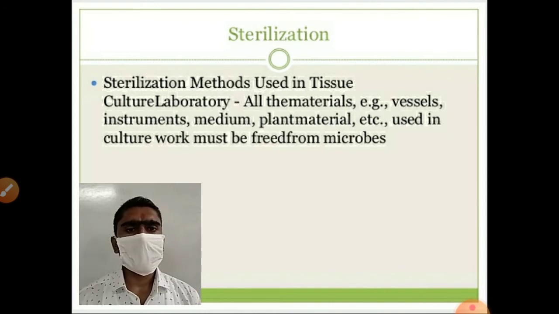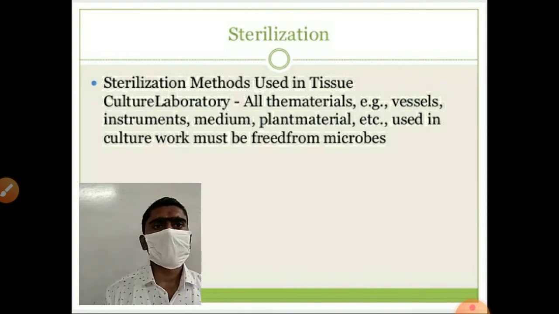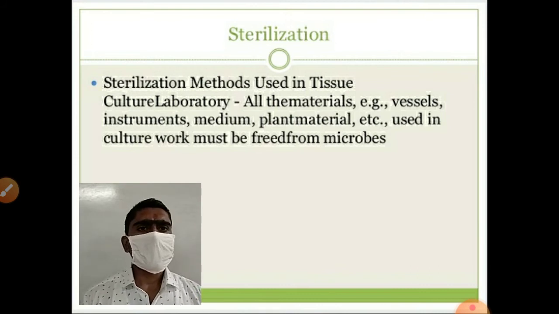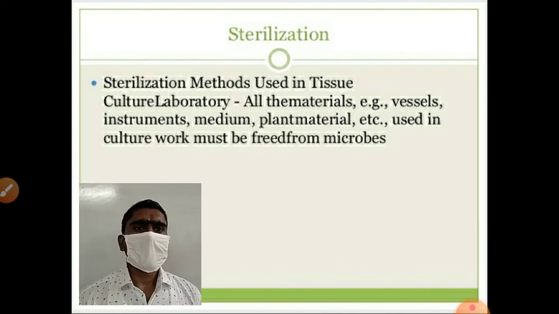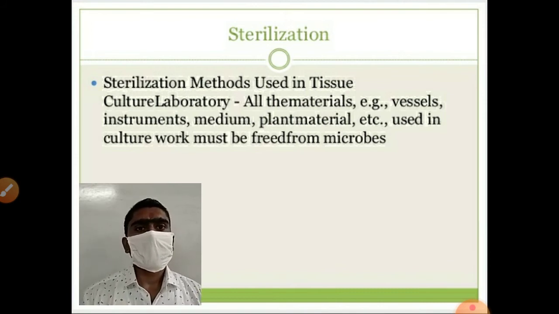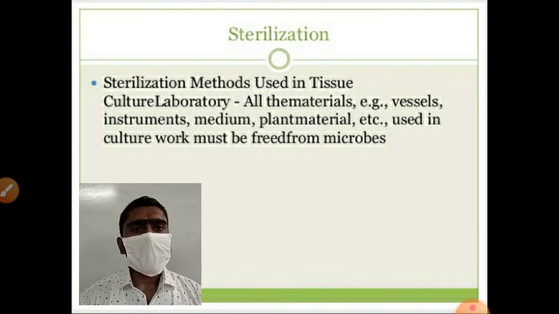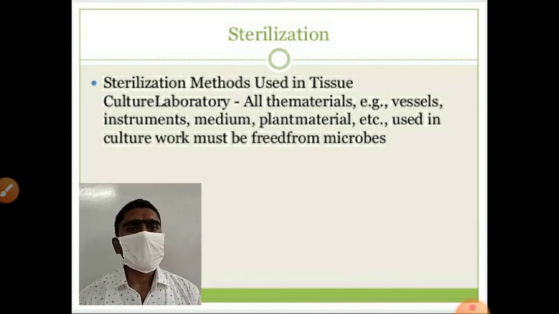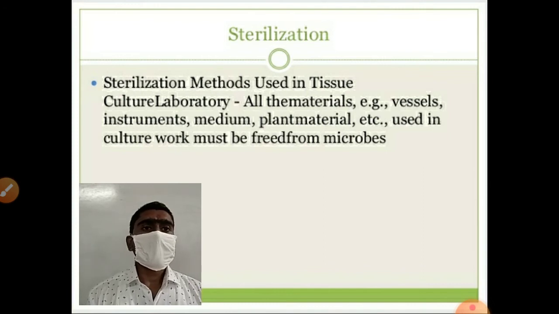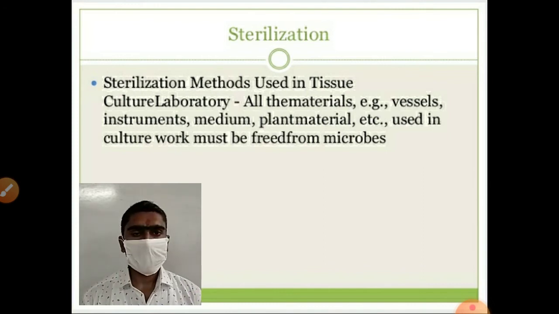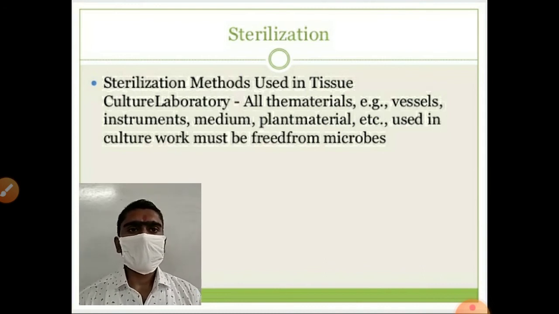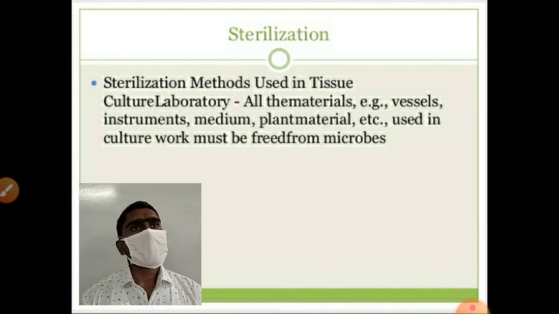For media, such as MS media, we use an autoclave for sterilization. For different vessels and glassware we use 70% alcohol and detergent solution. And for explant sterilization, disinfectant solution, hypochlorite solution, and antibacterial solution are also used. 70% alcohol is also used. Even the explant should be sterilized. If the explant is not properly sterilized, then it will create contamination in our whole culture.